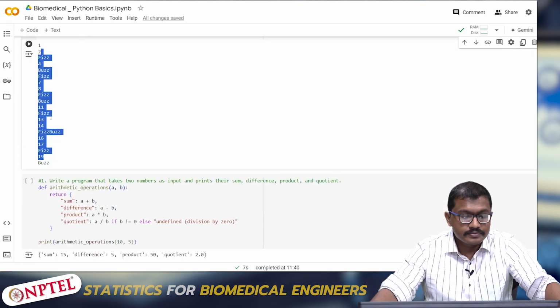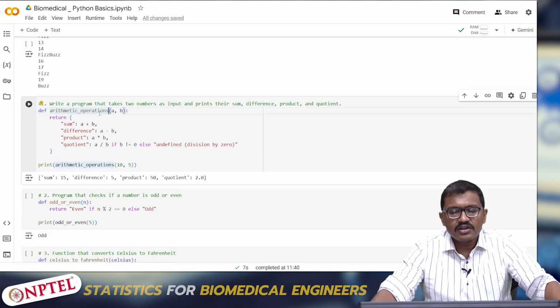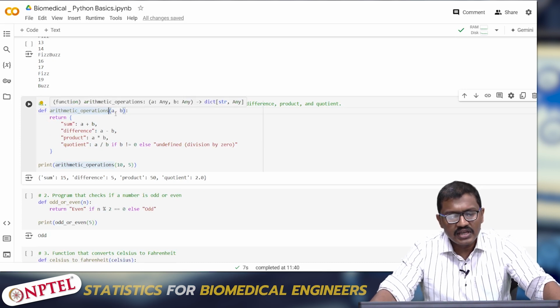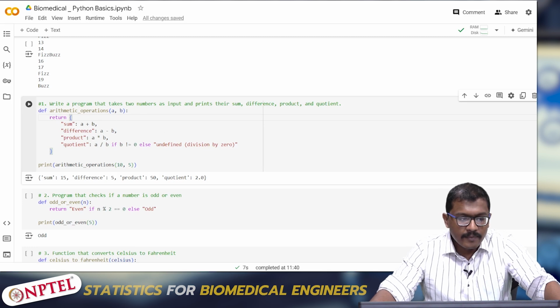Just try this out. I have also made certain operations, some things which you should try, but I'll still go through them a bit. I have written: write a program that takes two numbers as input and prints their sum, difference, product and quotient. So I have declared a function called arithmetic operations, and I'm giving two variables called a and b. It returns a dictionary, since it is followed by curly braces.